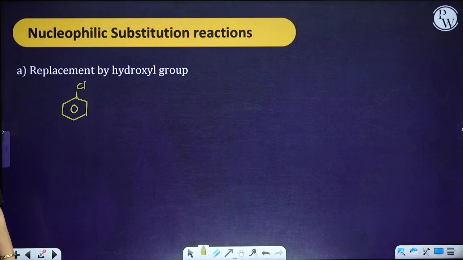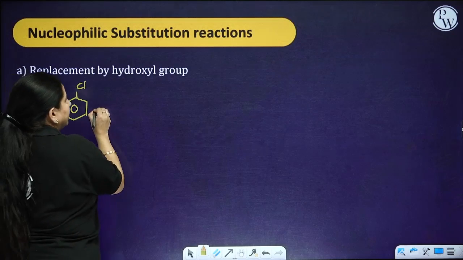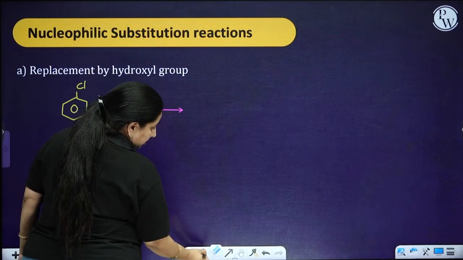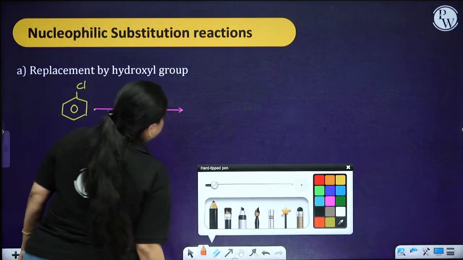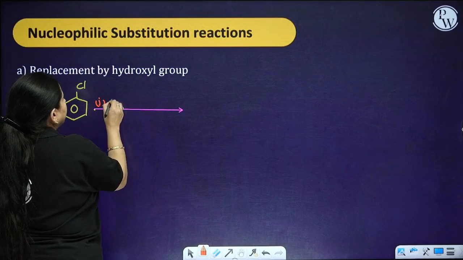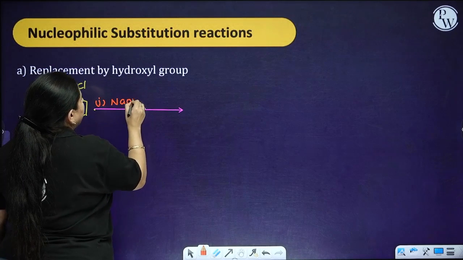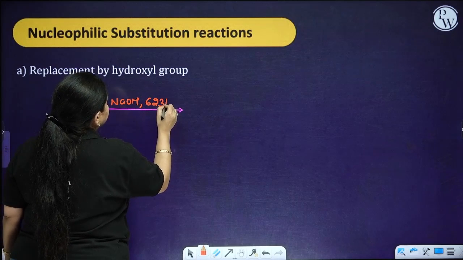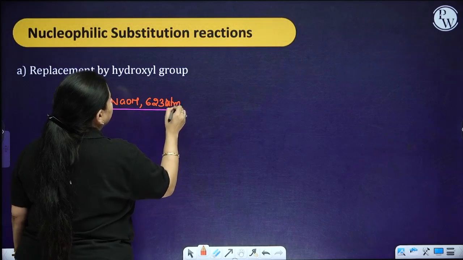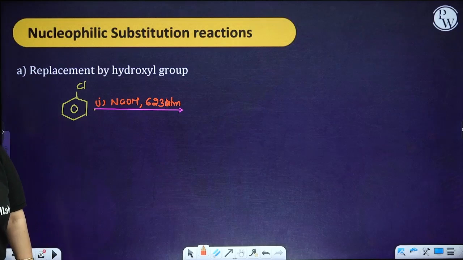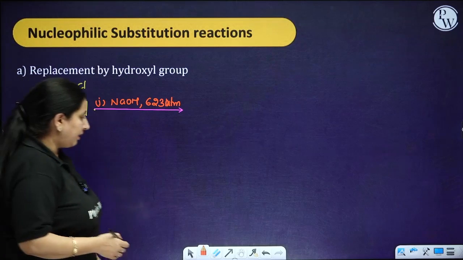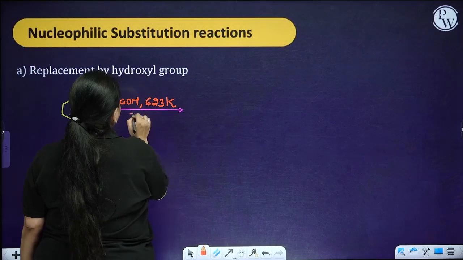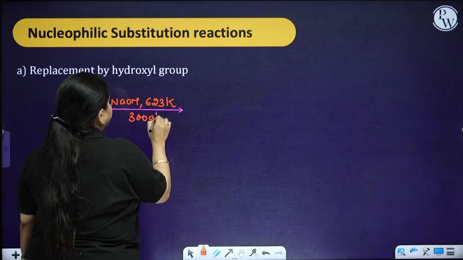Now chlorobenzene, in the first step I make it react with NaOH. At this particular moment, we keep the pressure at 300 atm and 623 Kelvin.